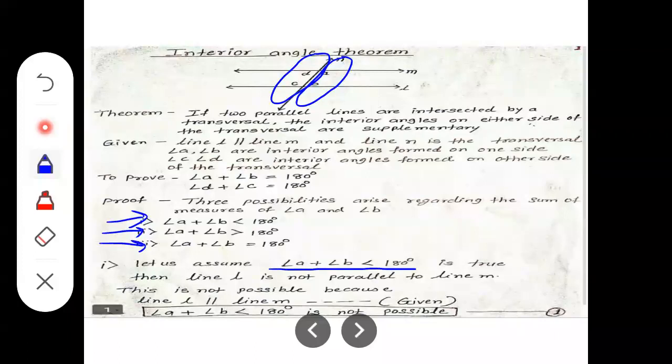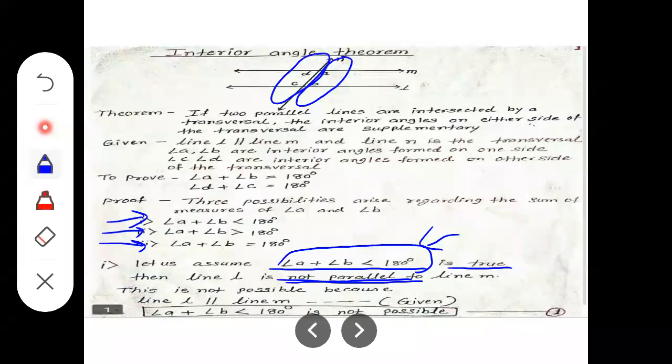For the first possibility, I have taken that angle A plus angle B is less than 180 degrees, and I assume that is true. Now when the interior angles are less than 180 degrees, the lines will not be parallel, because we know the property that interior angles together measure 180 degrees. So if we have taken it as less than 180 degrees, the lines will not be parallel.